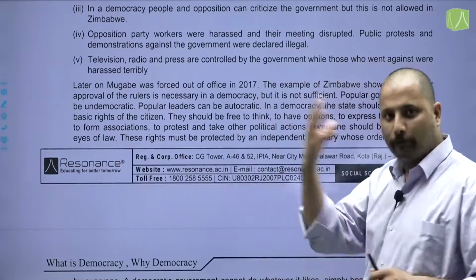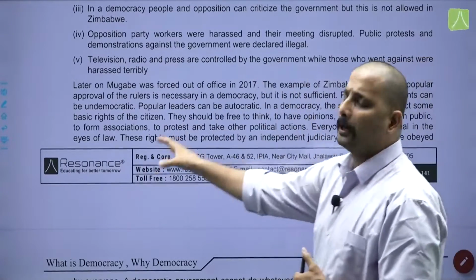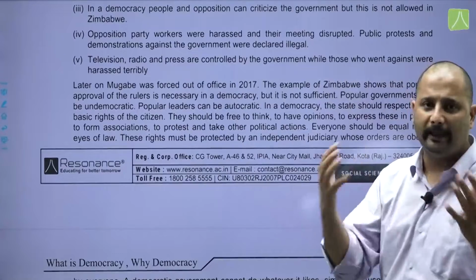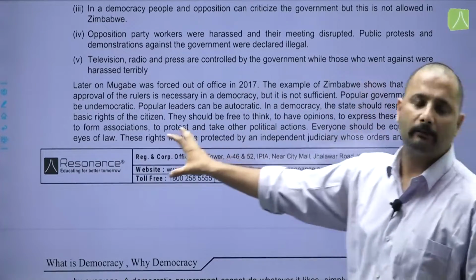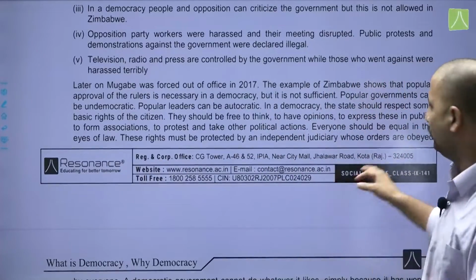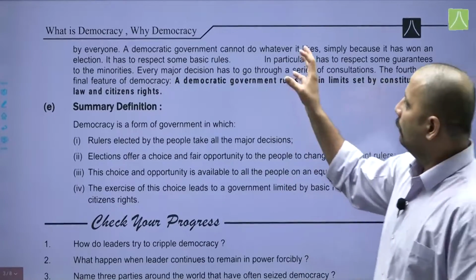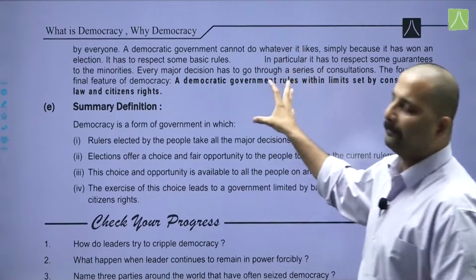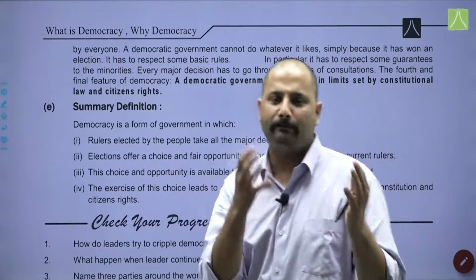They should be free to think, to have opinions, to express these in public, to form associations, to protest and take other political actions. Everyone should be equal in the eyes of law. These rights must be protected by the independent judiciary, whose orders are obeyed by everyone. So therefore, a democratic government cannot do whatever it likes simply because it has won an election. It has to respect certain basic rules.